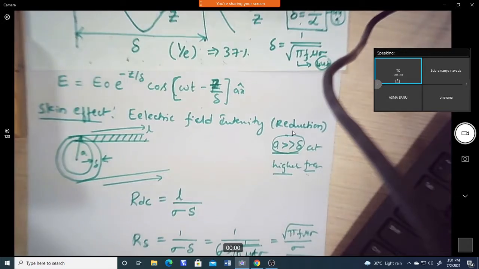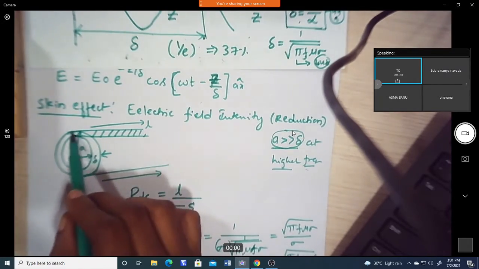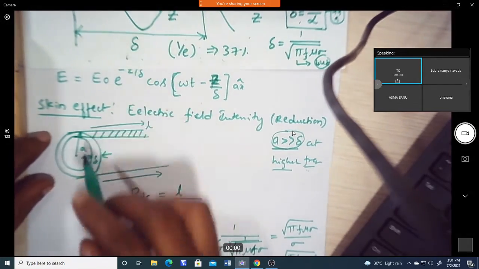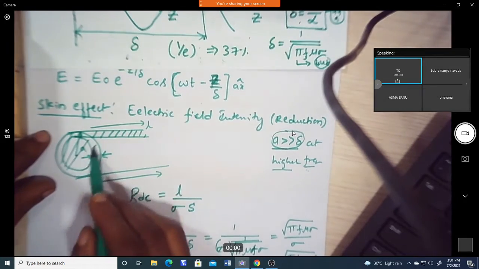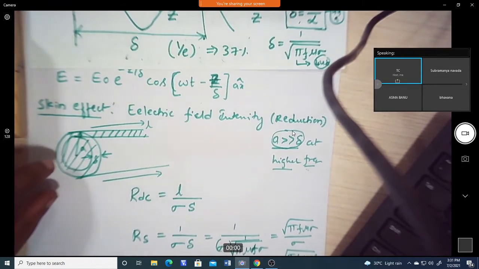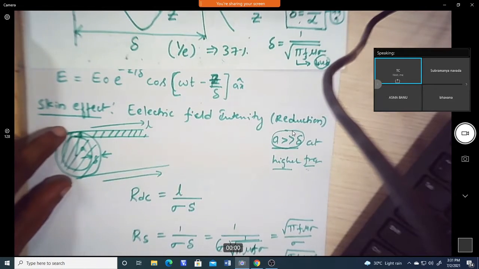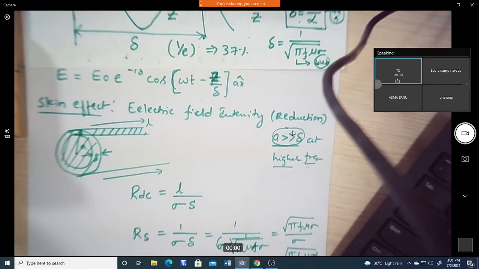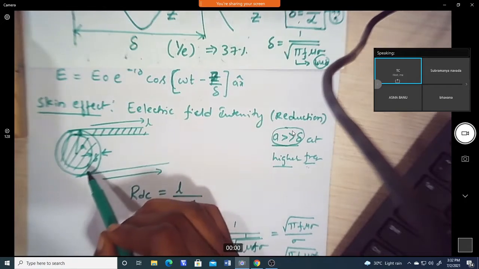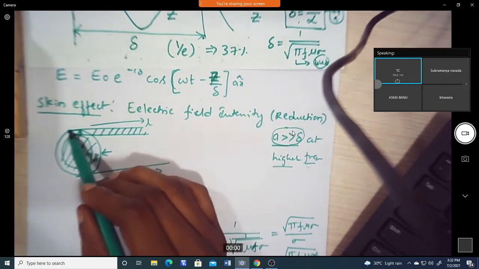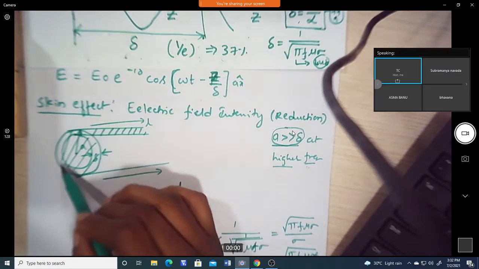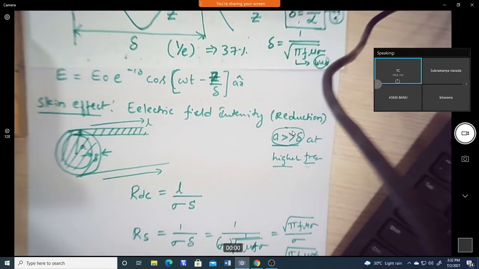Now this S: since in the DC case the current goes through the complete conductor, we can substitute the cross sectional area as pi a squared. In the AC case we can substitute 2 pi a, only the circumference, because in the higher frequency or AC case the current goes only on the surface. So that's why S is equal to 2 pi a.